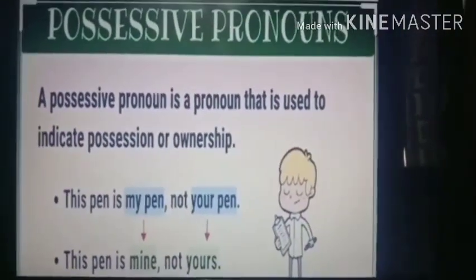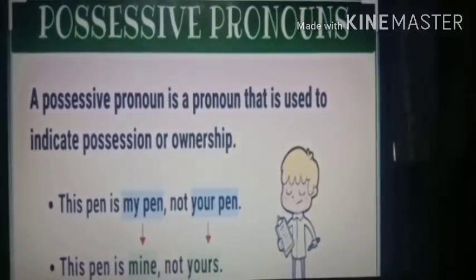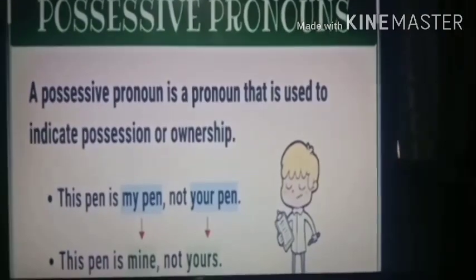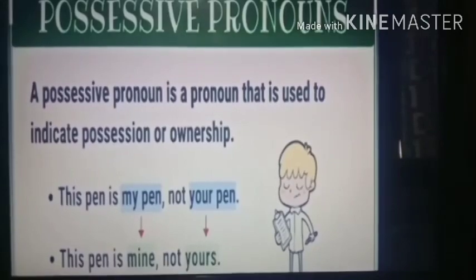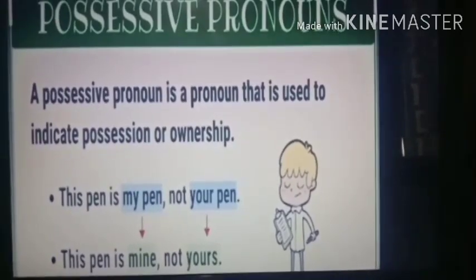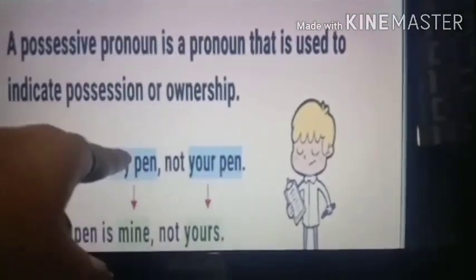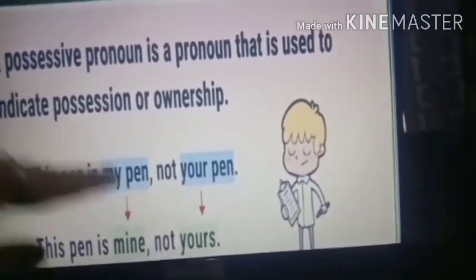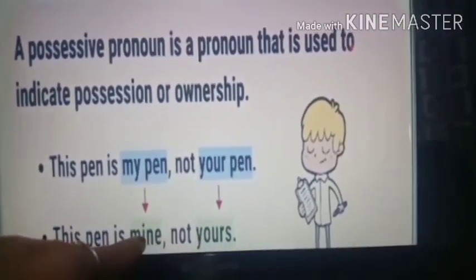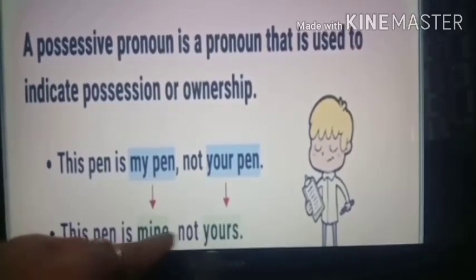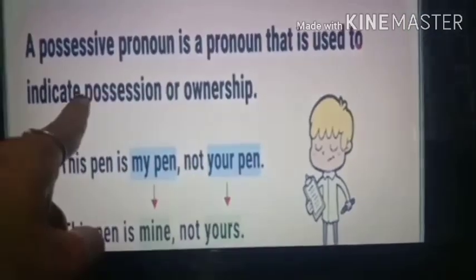Now we will move on to possessive pronouns. See over here. A possessive pronoun is a pronoun that is used to indicate possession or ownership. This is my pen, not your pen. This pen is mine, not yours. Okay. So, in place of my pen, what you can use is mine. In place of your pen, what you can use? Yours. So, when you use the words like mine, yours, ours, theirs, okay, it is called possessive pronoun.